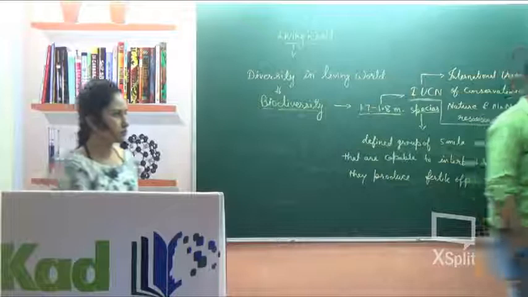So this is the definition of a species. A species is a group of similar organisms capable of interbreeding, and after interbreeding they produce fertile offspring. So in a species, only the group of organisms that can interbreed is included.